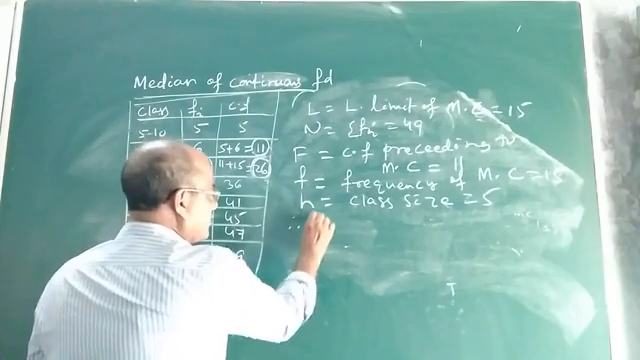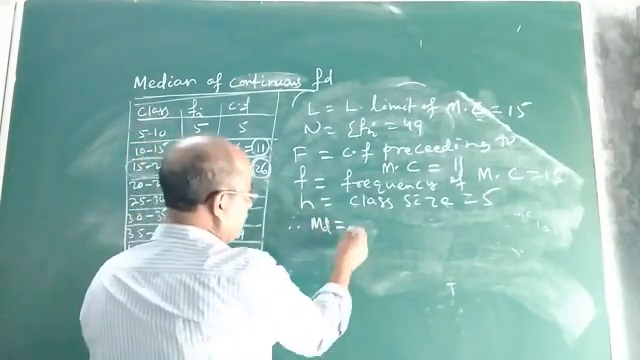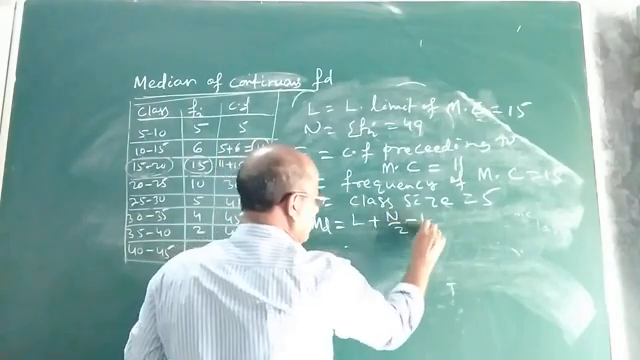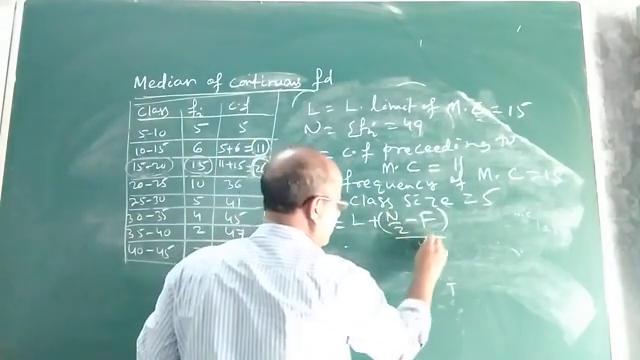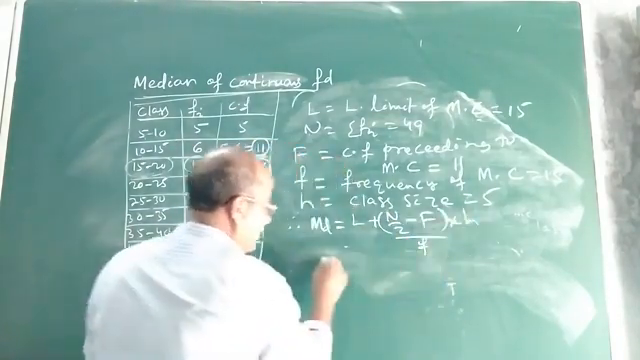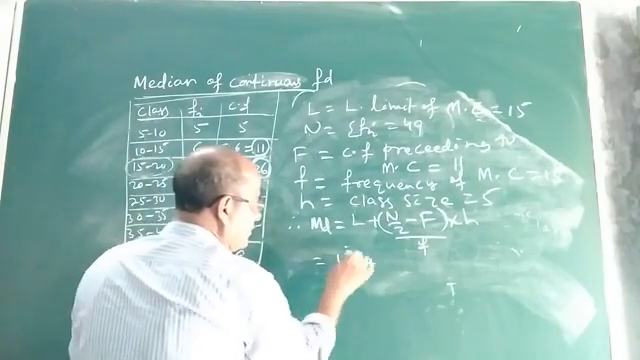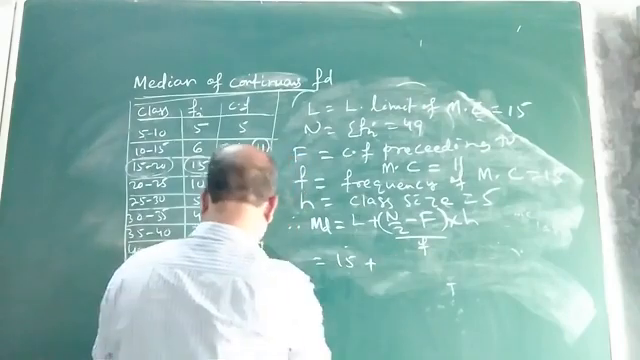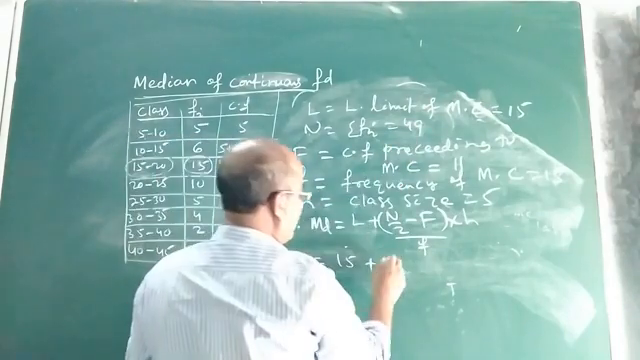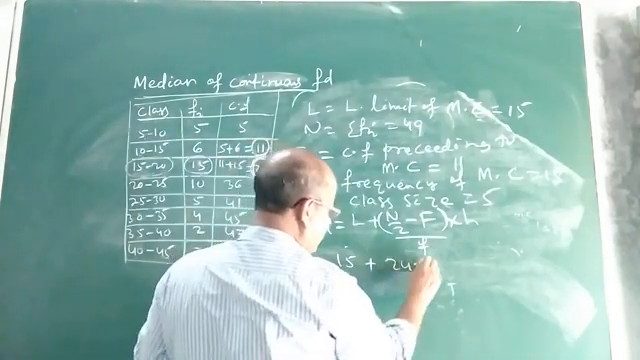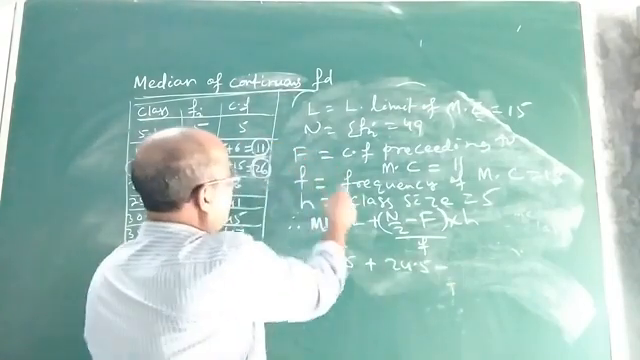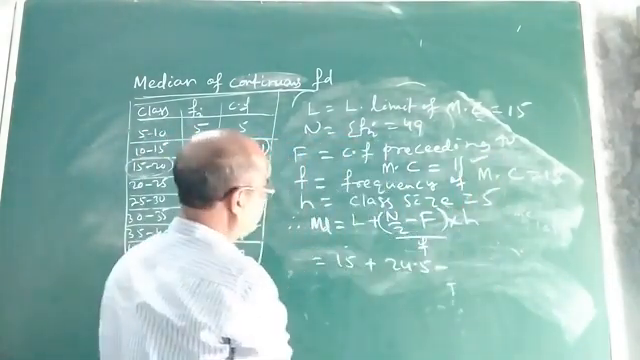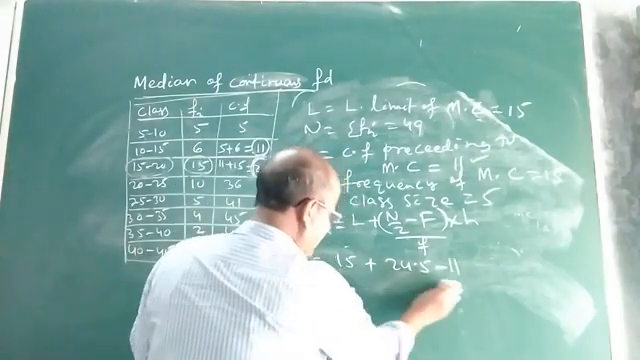Therefore, I am now substituting. So median equals L plus (N by 2 minus F) divided by small f, into H. Now let us substitute the values. L is 15. N is 49, so N by 2 is 24.5. Now what is the value of capital F? Capital F is 11.